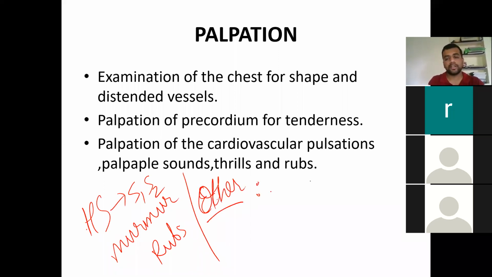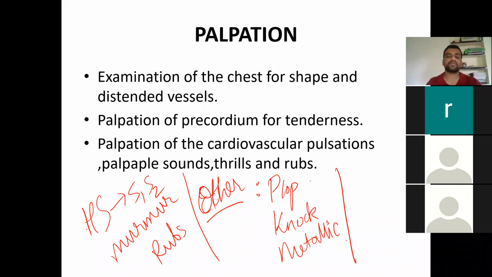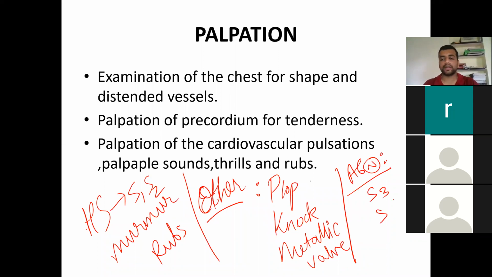If you have a tumor plop, then a pericardial knock, or metallic artificial valves, they can also cause sounds. So these are all the things we are going to palpate, including metallic valve sounds. And other abnormal heart sounds are usually not prominent. S3 and S4 can also be palpated sometimes.